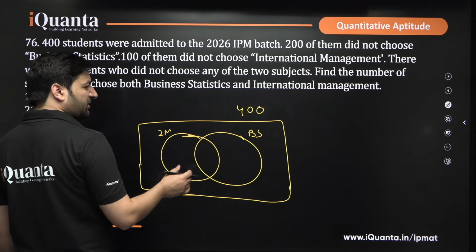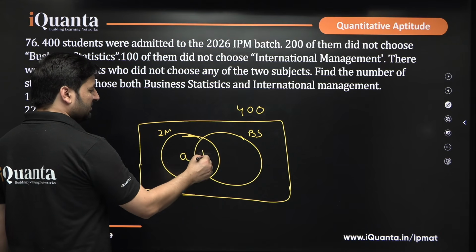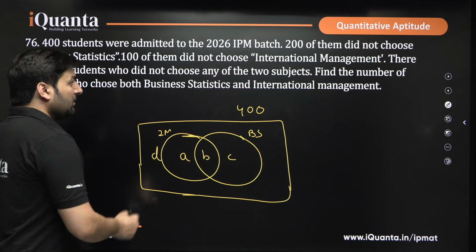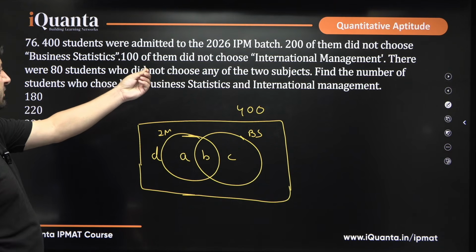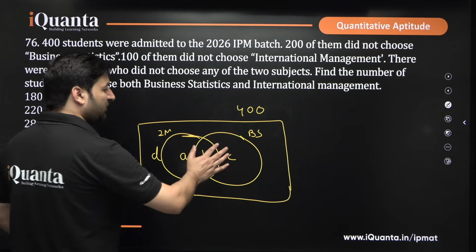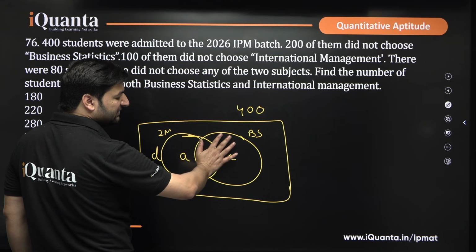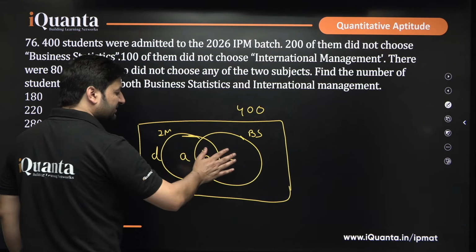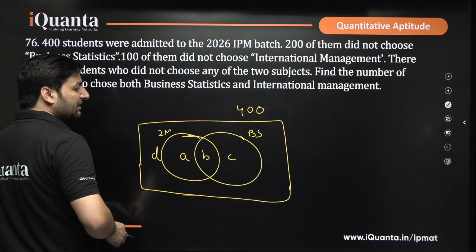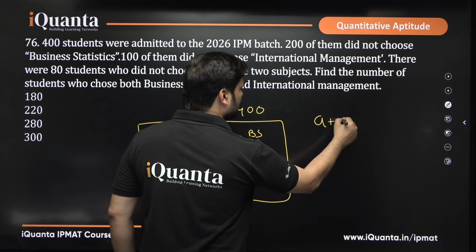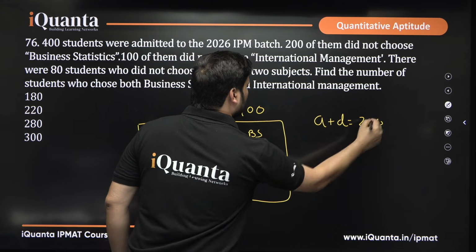Now, in such questions you should always give a value to each region. So, this is A, this is B, this is C and this is D. People who did not choose business statistics, so we have to go outside the set of business statistics. Leave everything in the set of business statistics. That means we will talk about this A and D. So, A plus D is given 200. I hope that is clear.